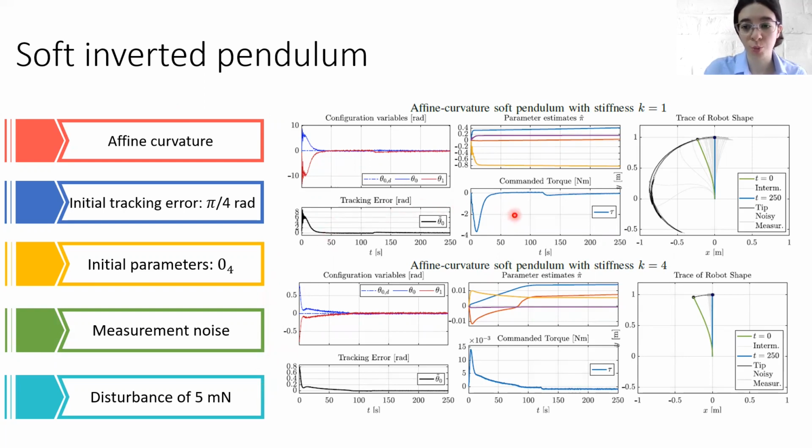So you can see in the top row that starting from some initial position, our pendulum manages to come to the upward straight position. In the top row, you see the result when stiffness is small. It is just 1 Newton-meter over radian, and that's why the pendulum swings a lot while returning to the upward position. In the lower set of figures, the stiffness is equal to 4, and that's why the pendulum does not swing so much. Moreover, you can see that it can successfully deal even with the disturbance and the measurement noise.